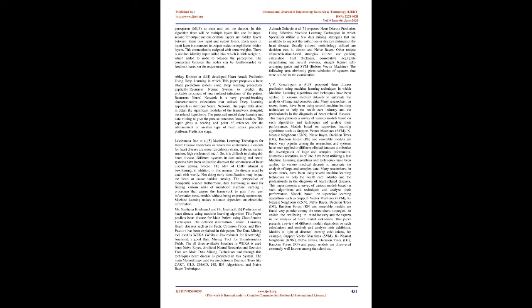set. In this algorithm there will be multiple layers, like one for input, second for output, and one or more layers are hidden layers between these two input and output layers. Each node in the input layer is connected to output nodes through these hidden layers. This connection is assigned some weights. There is another identity input called bias, with weight B, which is added to the node to balance the perceptron. The connection between the nodes can be feed-forward or feedback based on the requirement.